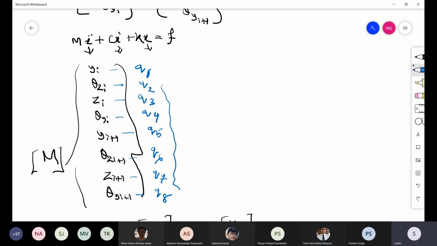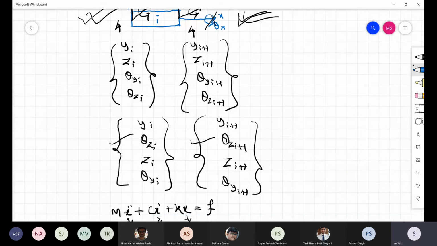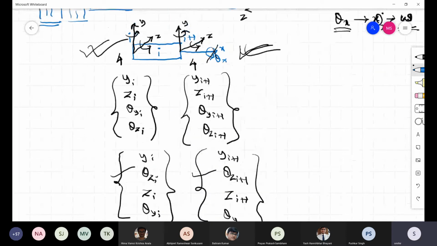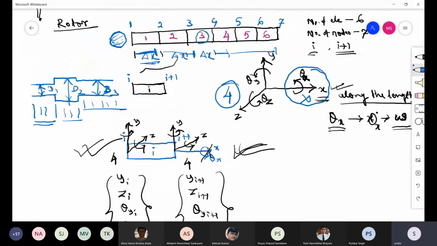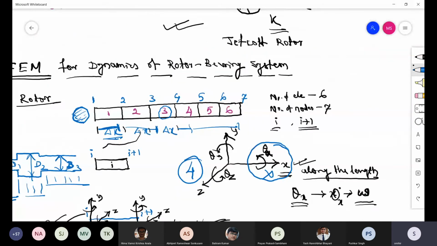So if you see this rotor bearing system, if I make a global matrix, can you tell me how many degrees of freedom I will get in total, or how many equations I will get in total if I assemble all the elements? Six element, 28 by 28.